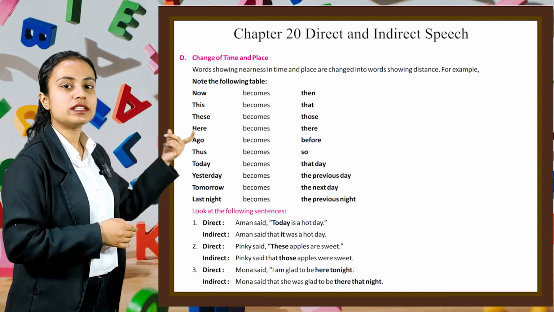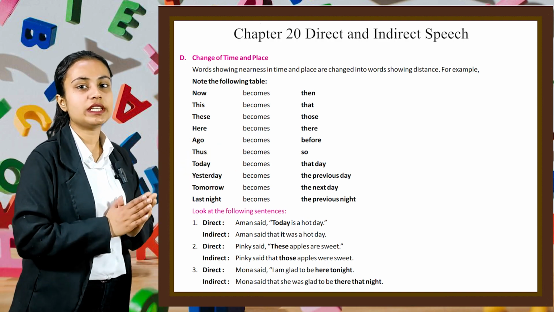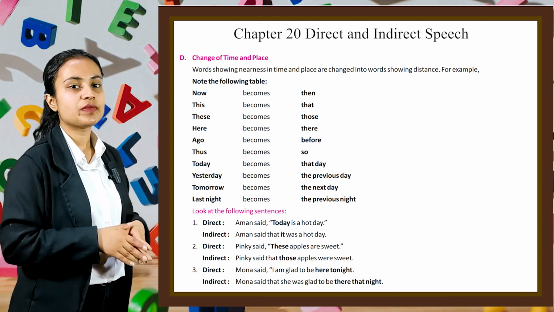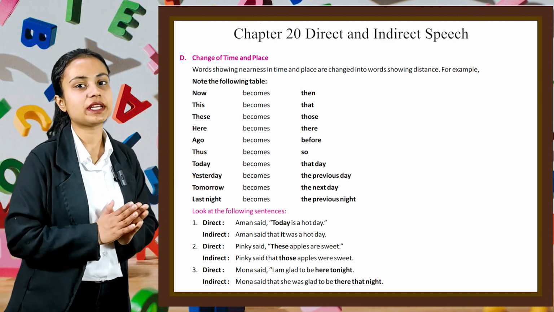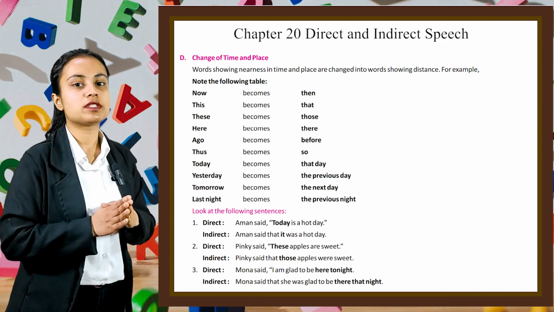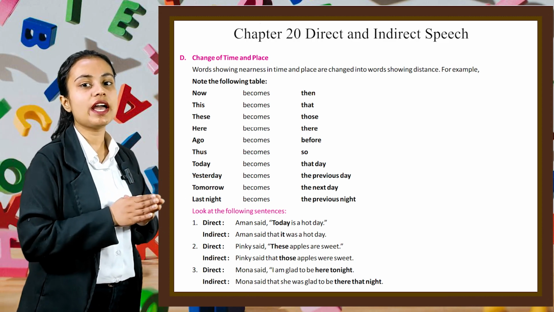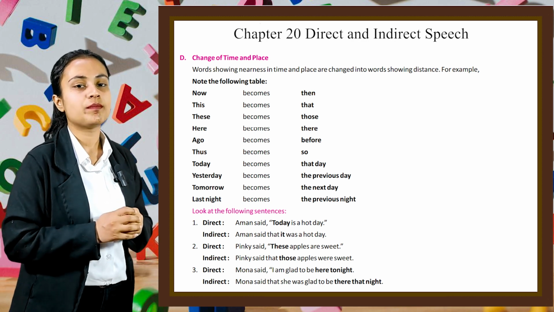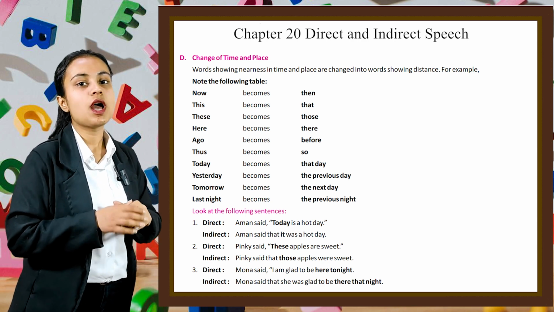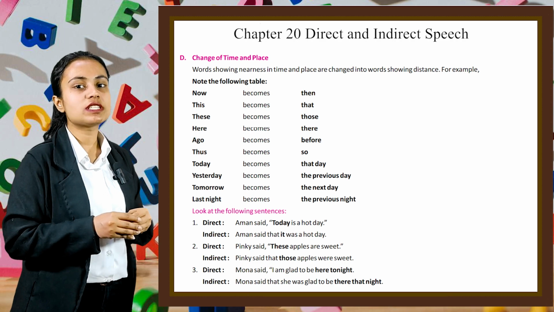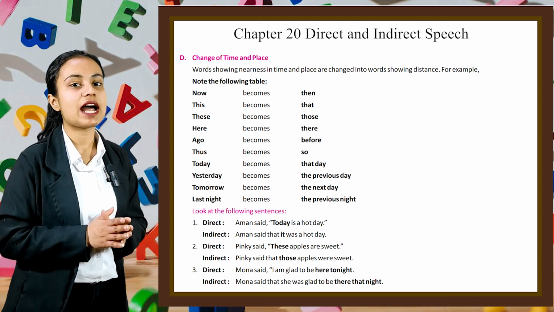Second example is direct. Pinky said, "These apples are sweet." And in indirect, we can write, Pinky said that those apples were sweet. Third example is direct. Mona said, "I am glad to be here tonight." And in indirect, we can write, Mona said that she was glad to be there that night.